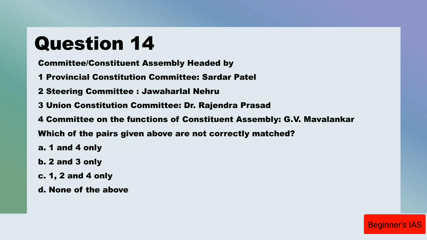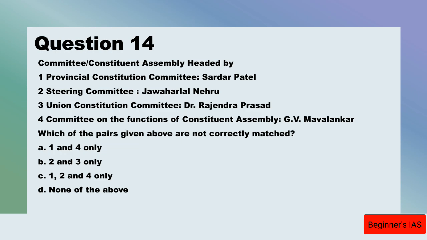Here we have to identify the committees of the Constituent Assembly and their heads: Provincial Constitution Committee, Sardar Patel; Steering Committee, Jawaharlal Nehru; Union Constitution Committee, Dr. Rajendra Prasad; Committee on the Functions of the Constituent Assembly, GVM.